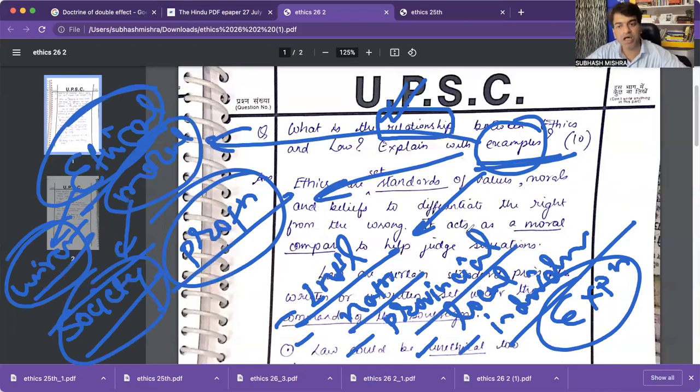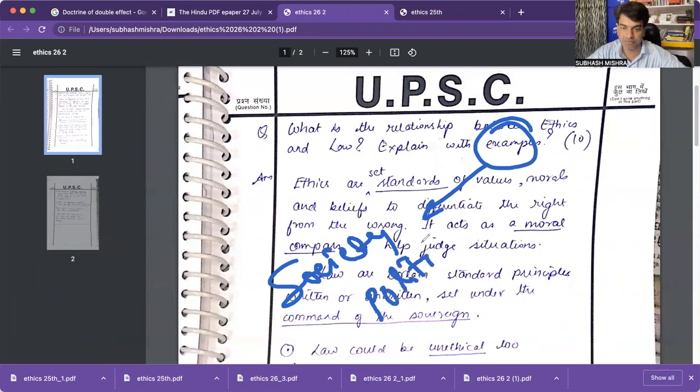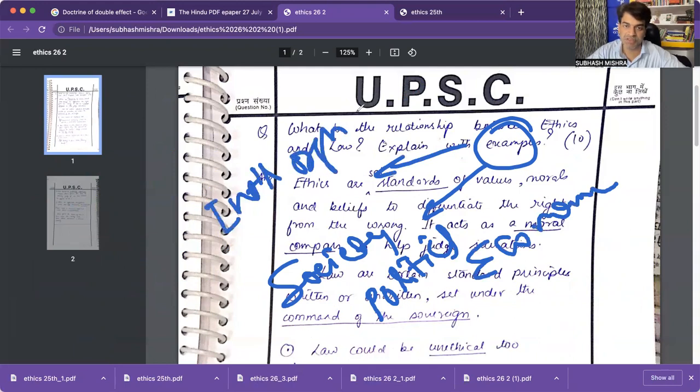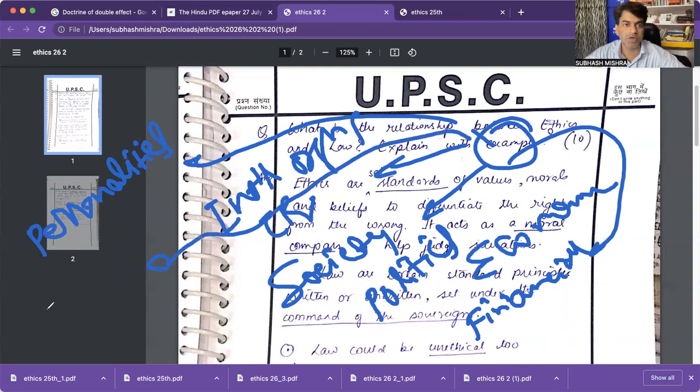So these are the aspects of examples. Examples also come from society, politics, economy, international organizations, international relations, financial. Examples are coming from personalities. Examples are coming from what?